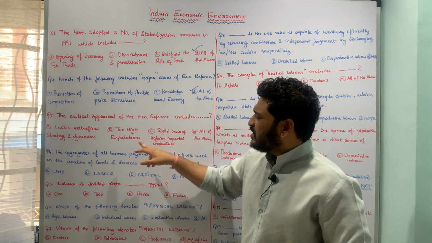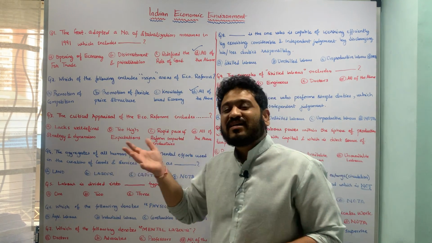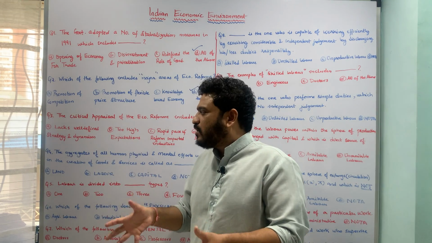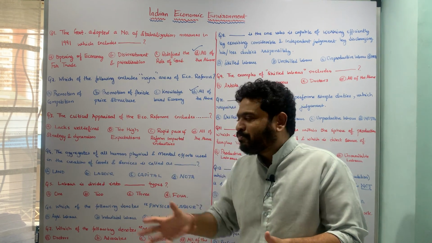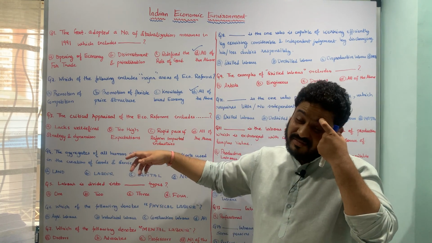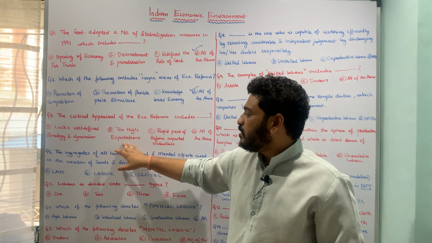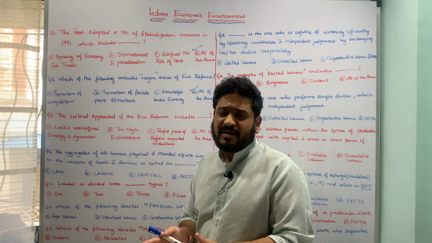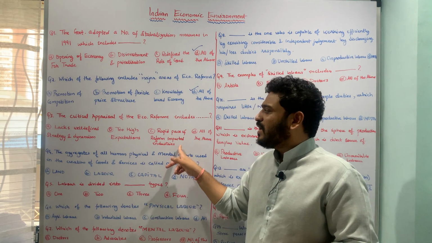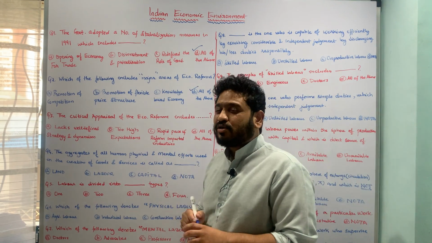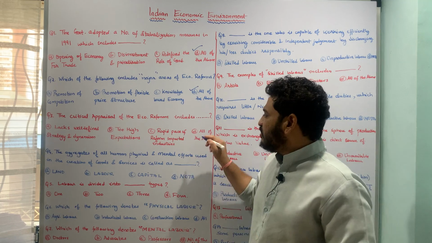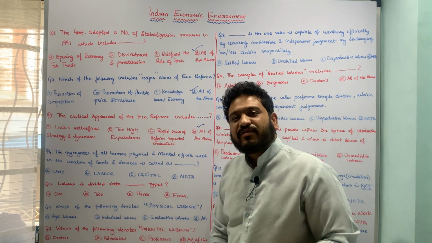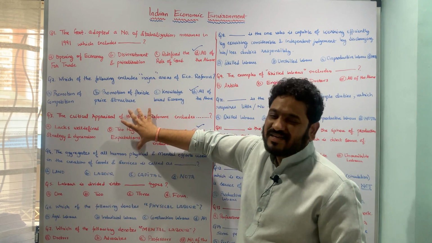Now here all these three are in a sense limitations or critical appraisals of economic reforms, because there was a lack of well-defined strategy or dynamism in the policy, then we had too high expectations from the policy, and also the rapid pace of the policy or reform impacted certain segments of industries in India, and therefore this is also a lacuna or critical appraisal or limitation of the economic policy reforms, and therefore option D, all of these are in a sense critical appraisals of economic reforms. So I hope this question is pretty much clear.